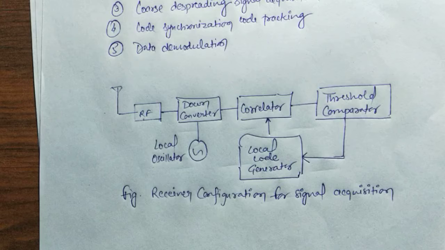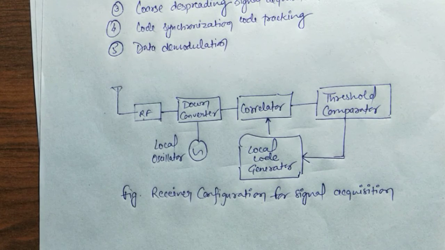And the third is that transmitter and receiver chip rates are equal. The code is an M sequence generated in a linear feedback shift register. No data is transmitted during acquisition. There is no noise or interference. And code modulation is binary phase shift keying, that is BPSK.